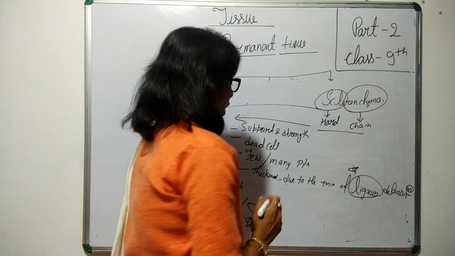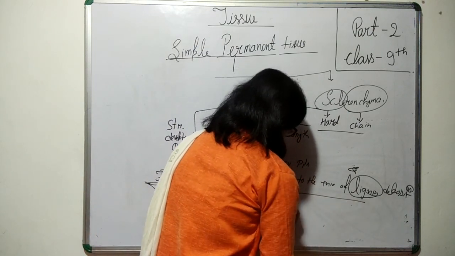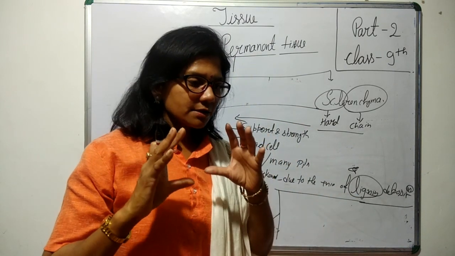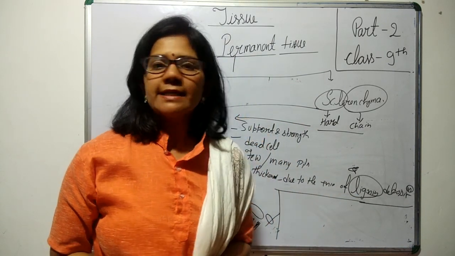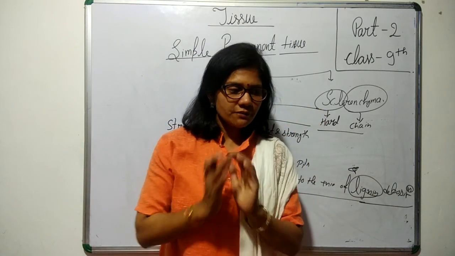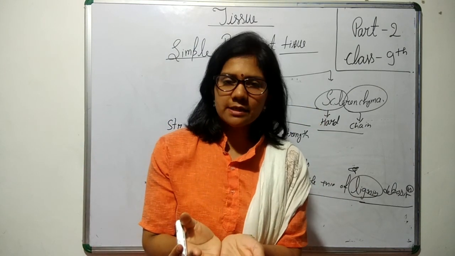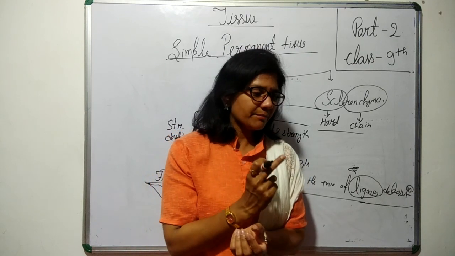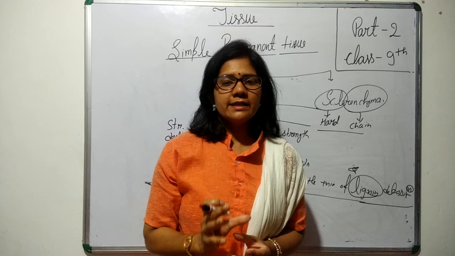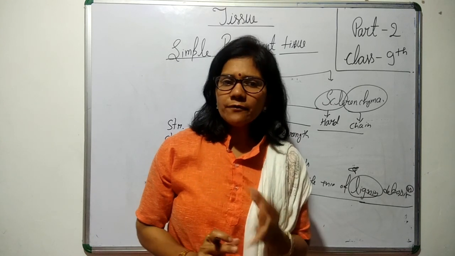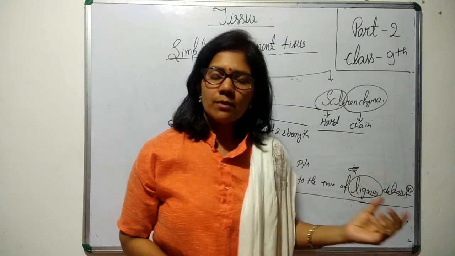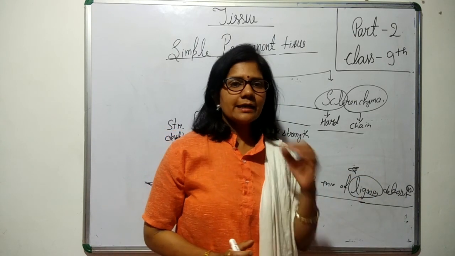We will find the sclerenchyma wherever the hardness or major support and strength is required. For example, the things which are very hard, like the seed coat of nuts. You have seen the almond, that upper seed cover. Then the pulp of some fruits like guava is also made up of sclerenchyma.